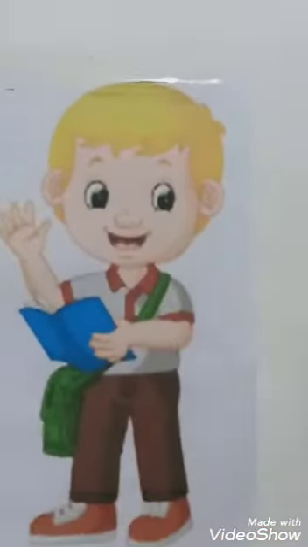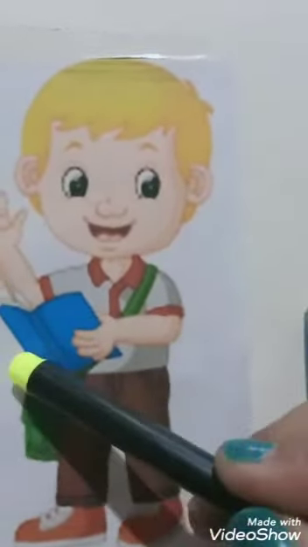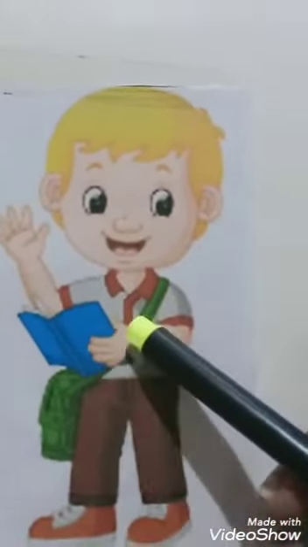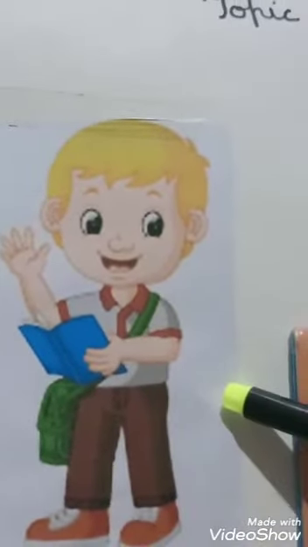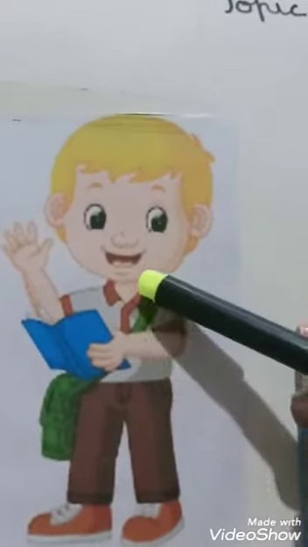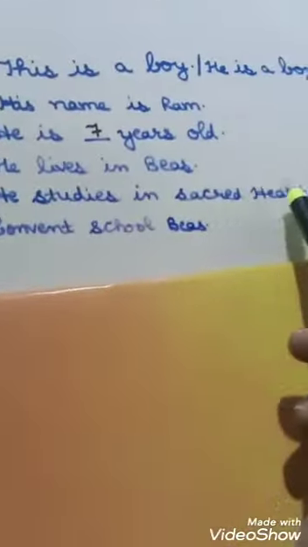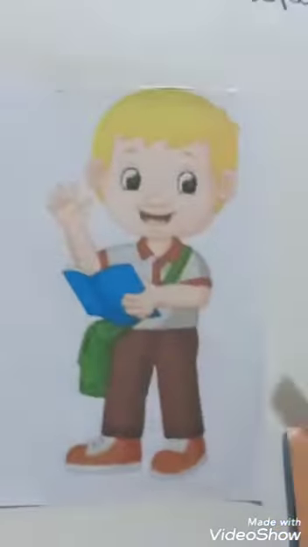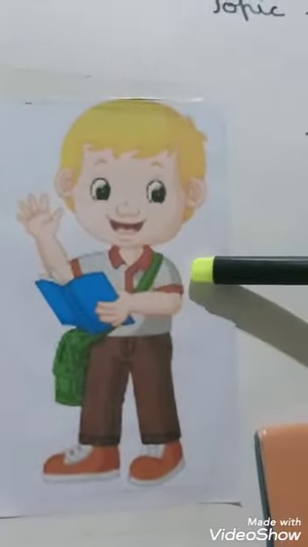Now, dear students, observe this picture carefully. Here he is wearing a bag and he is having a book in his hand. So we can say he is a student. So we can also write this line, he is a student. And we can also write the name of his school. So here I have written the name of his school like he studies in Sacred Heart Convent School, Byas. You can also write he is a student and he studies in first standard.